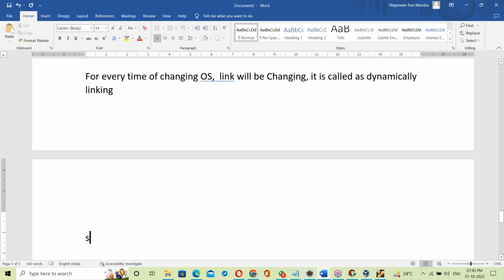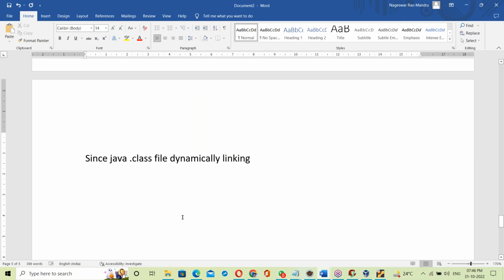Yes. So here, since the Java .class file is dynamically linking with the OS library, it is platform independent.